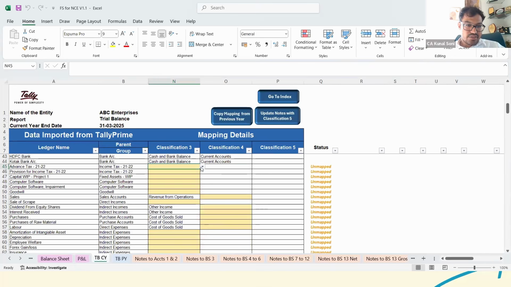Now say this is advance tax. In that case also, if you want to select specifically for it, there are options.